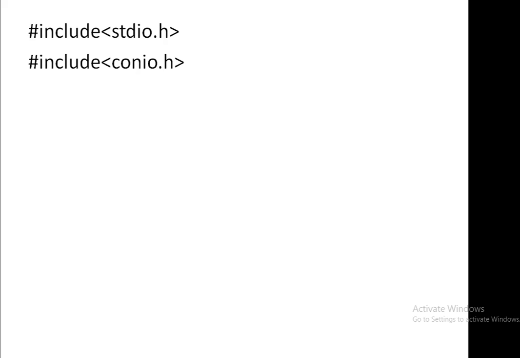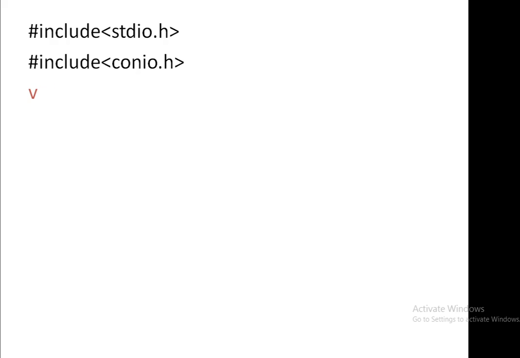But if I ask you the meaning of console, do you know the meaning of console? The meaning of console is anything performed by the user through the keyboard. Suppose I am pressing any key on the keyboard, that will be considered as console input or output. We know that the conio header file contains getch, clear screen like functions, and both of these functions work only when we press something on the keyboard, right?